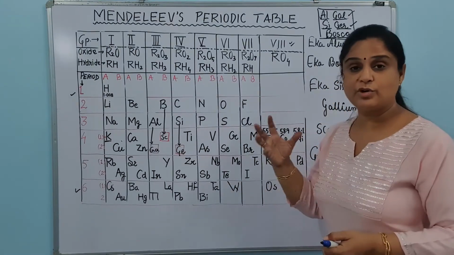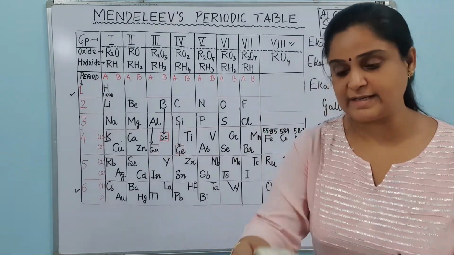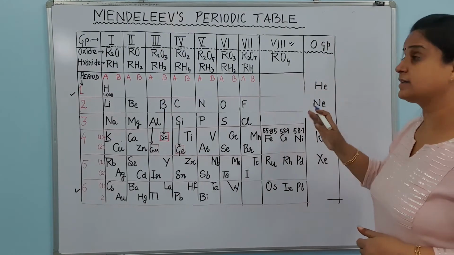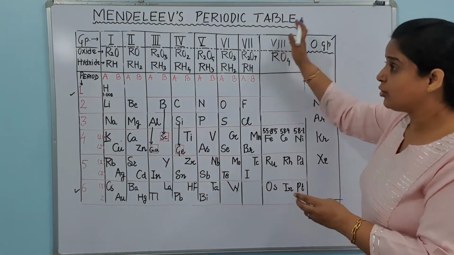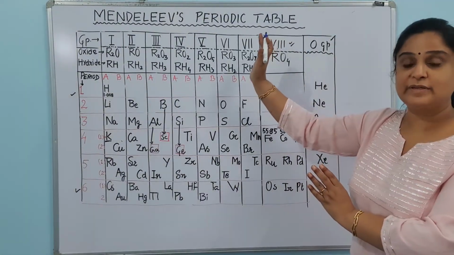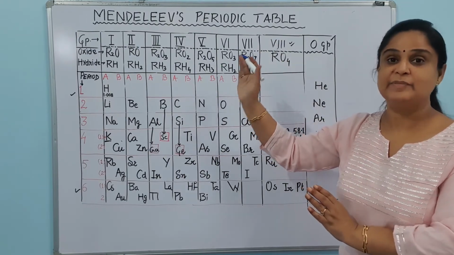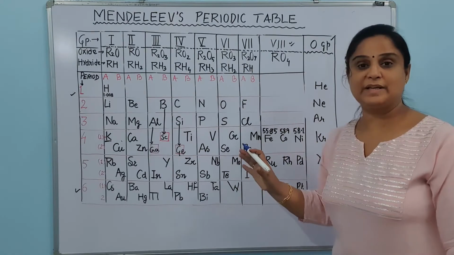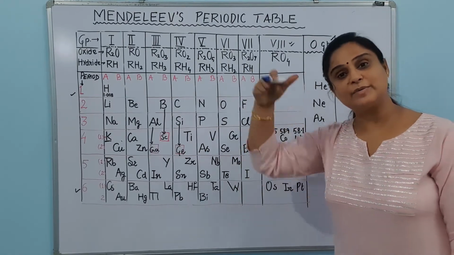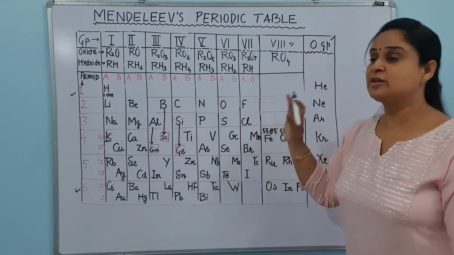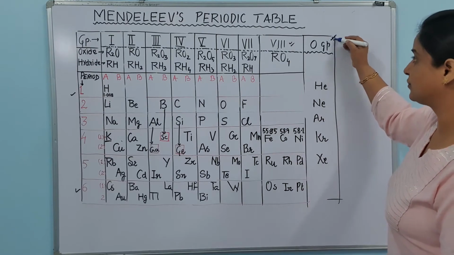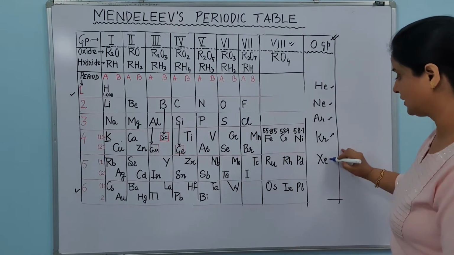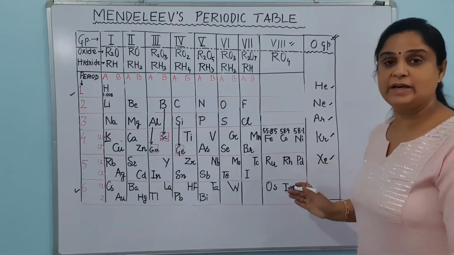So if I want to keep these noble gases in this periodic table, how can I keep them? Here we have added noble gases along with this existing table without disturbing the entire table. So the new elements discovered later on were easily placed within that table without disturbing the entire framework of the table. In the zero group we kept helium, neon, argon, krypton and xenon, which were the noble gases.